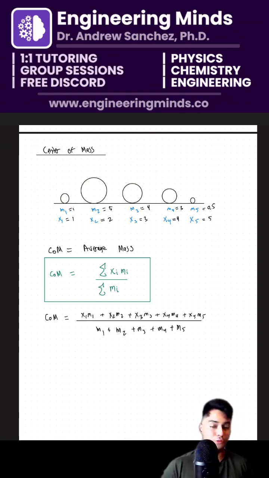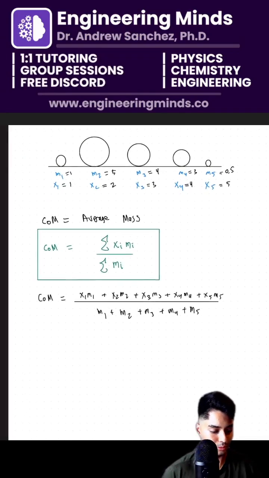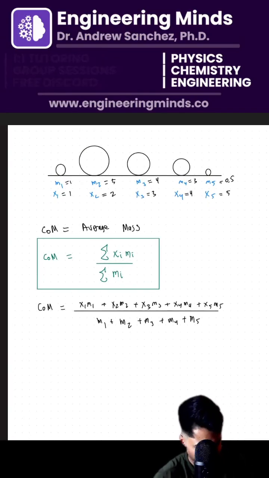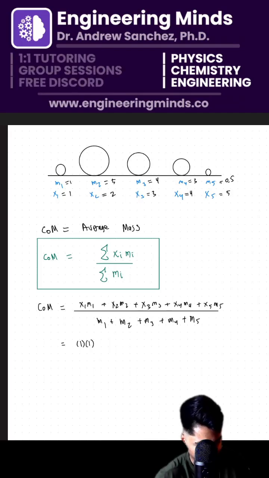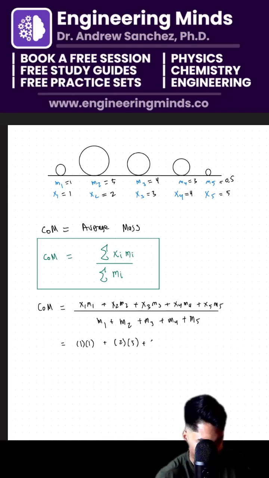Okay, and then we're going to add up the total masses here. And that's our formula. All we have to do is plug those numbers in. Hopefully everyone can see that. And we're going to go ahead and compute that as follows. We have 1 times 1 plus 2 times 5. I'm just subbing those values in.